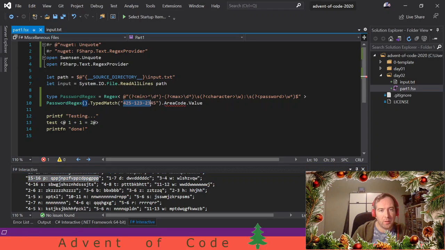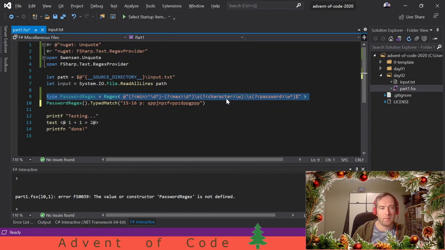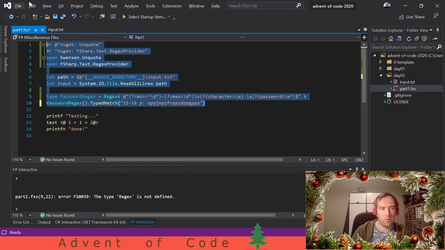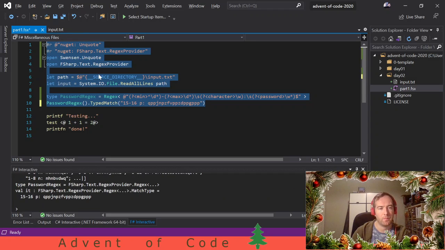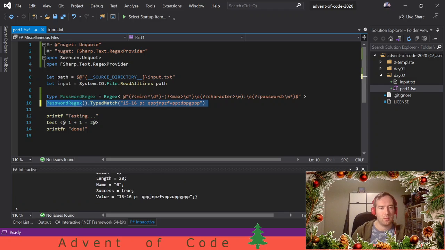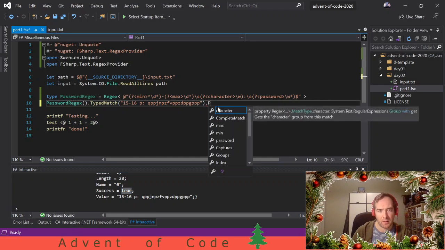And let's just put it in here. Area code doesn't exist, that's true. So, I'm sorry, I need to load in the regex type. I need to load in everything. There we go. And we have a match. Let's see if we can extract things like a password.